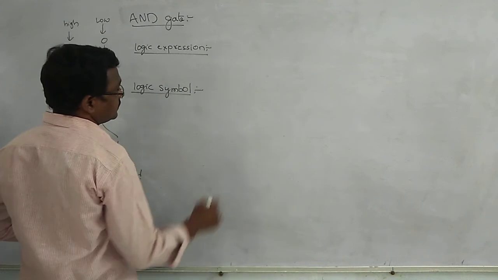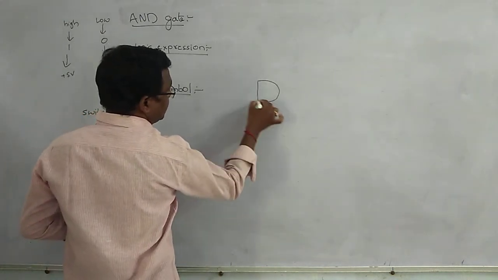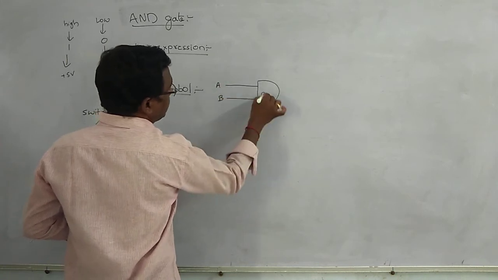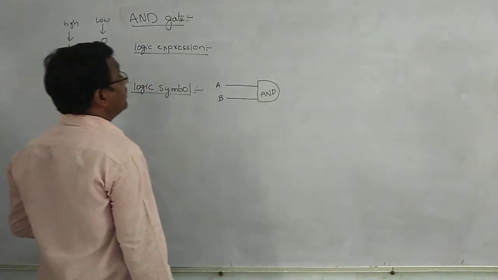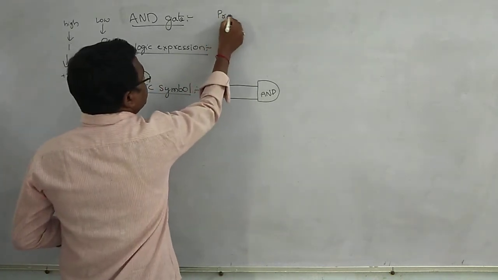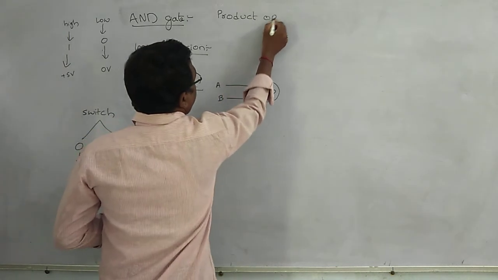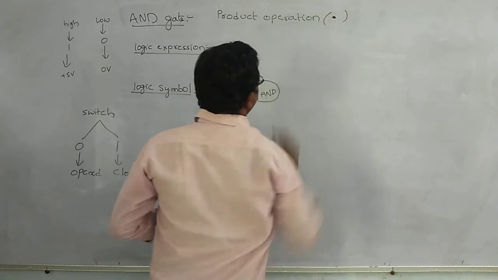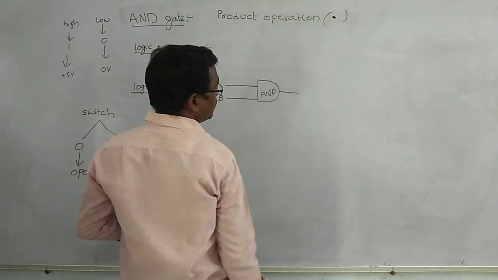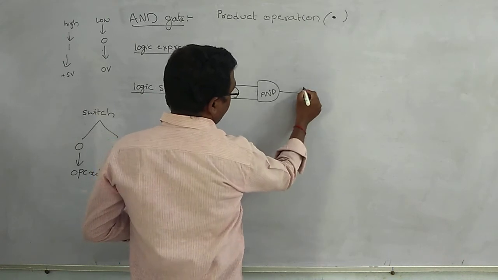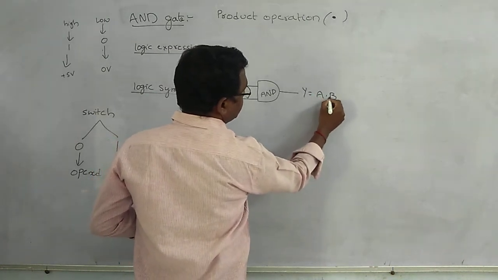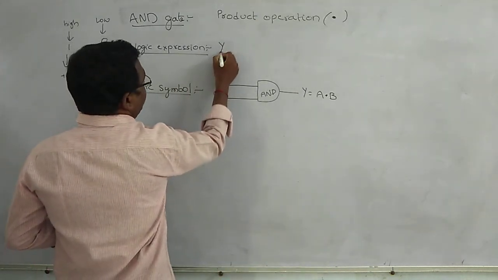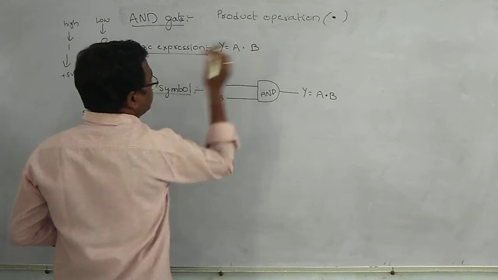The logic symbol consists of two inputs A, B. It performs the product operation. At that time it produces output y is equal to a into b. This is the logic expression for the AND gate, y is equal to a into b.